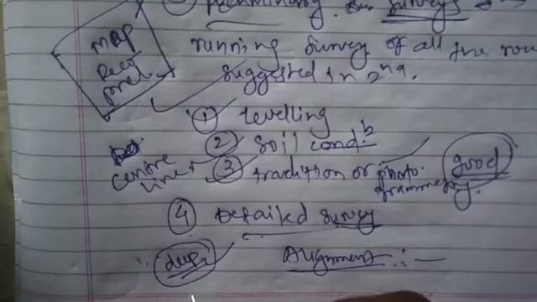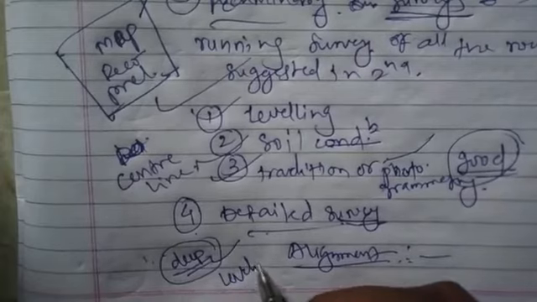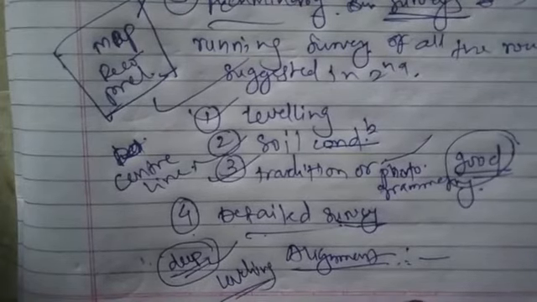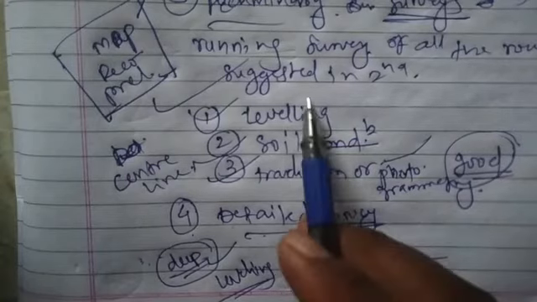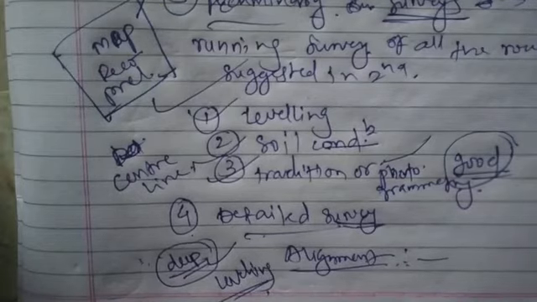After this, detailed leveling is done for the road. As we have finalized the center line in the preliminary survey, in this survey we'll do the detailed profile leveling and cross-sectional leveling of the road.